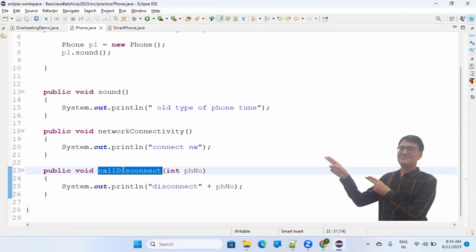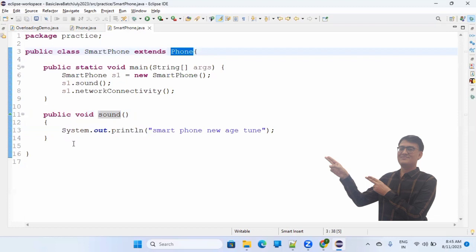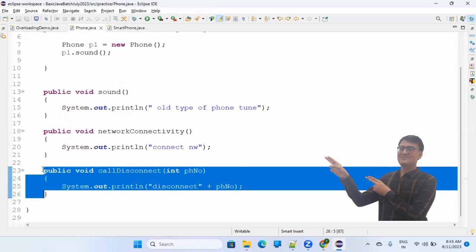So call disconnect is a function which accepts one variable. In the child class, which is a smartphone that extends this phone class, let's create the same function. I'll copy this.